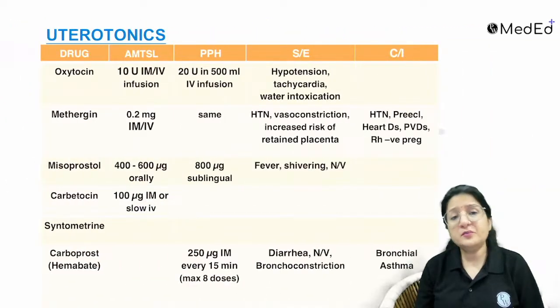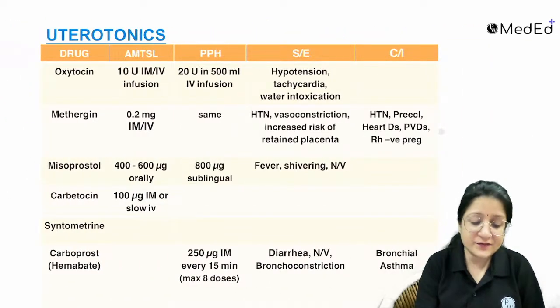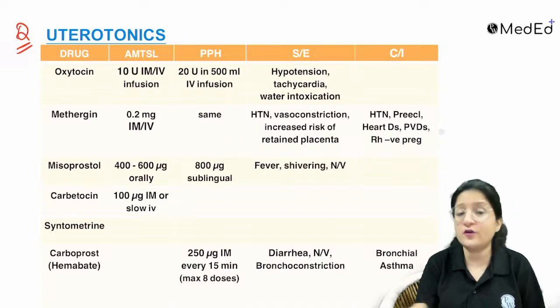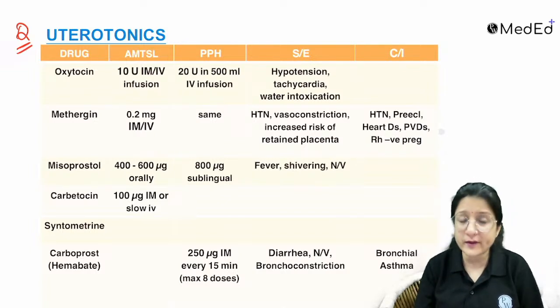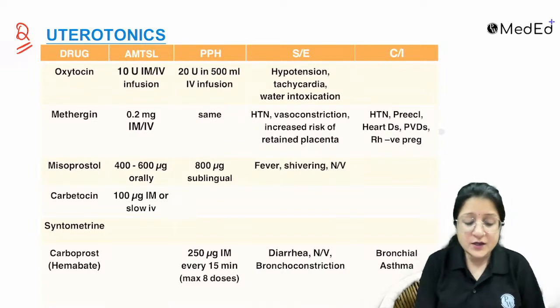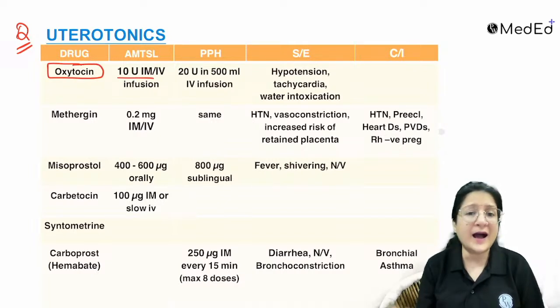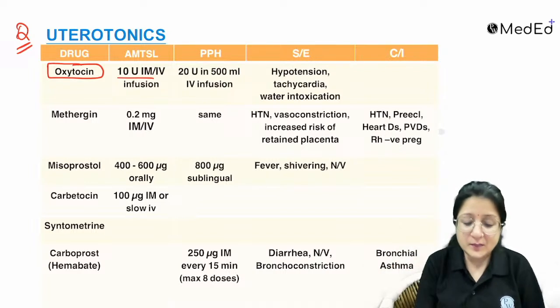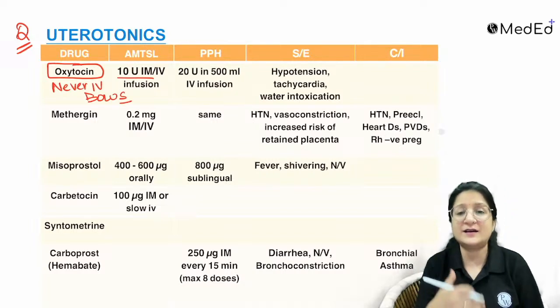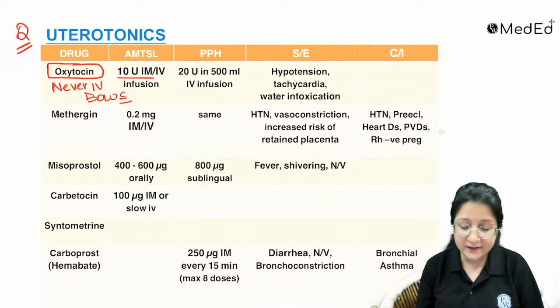So remember the important pointers about the uterotonics. This is a very, very important chart for your exam. They ask you a lot of questions about it, okay? So oxytocin, the one that we are using, the dose is 10 units IM, or IV infusion can be given. But please remember, oxytocin is never given as IV bolus, because it can do dangerous side effects like sudden hypotension, tachycardia, can even precipitate myocardial infarction, right?